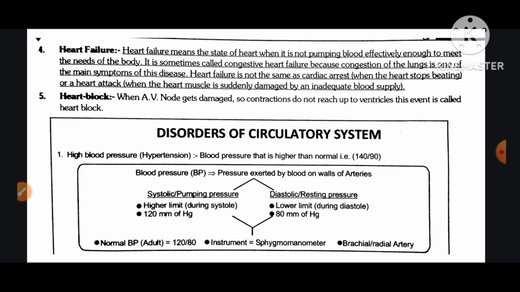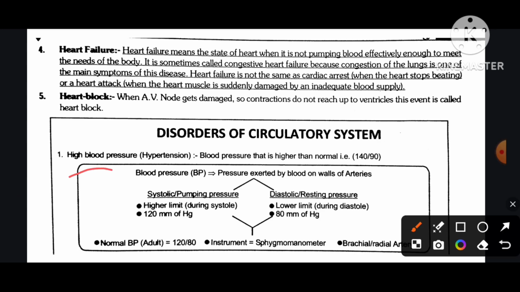Heart failure is not the same as cardiac arrest, when the heart stops beating, or a heart attack, when the heart muscle is suddenly damaged by an inadequate blood supply. Heart block, when the nodes get damaged so contraction does not reach the ventricles.